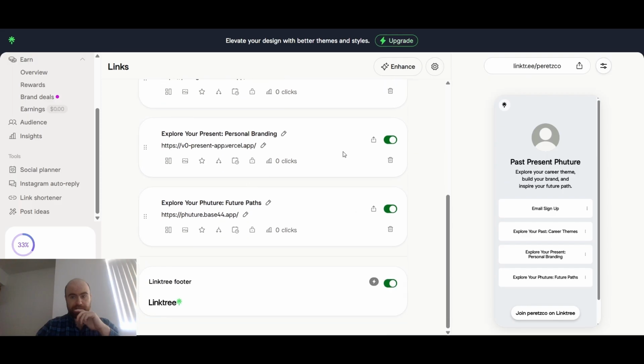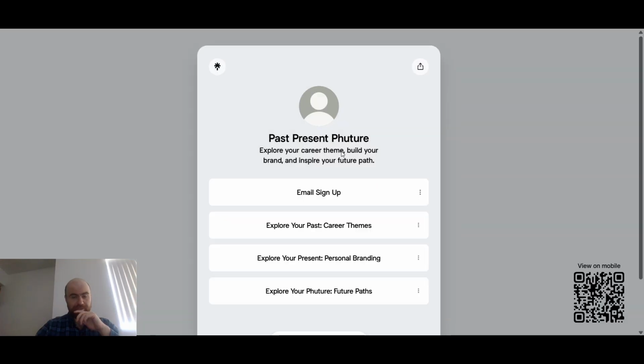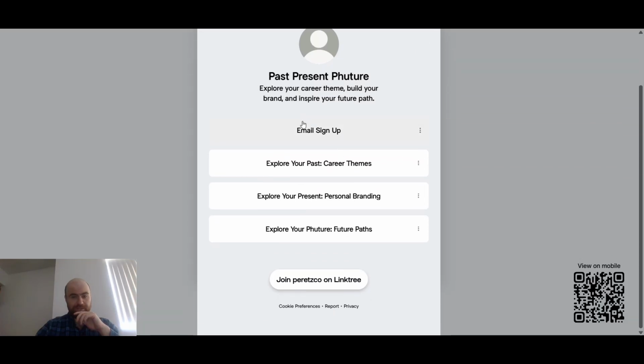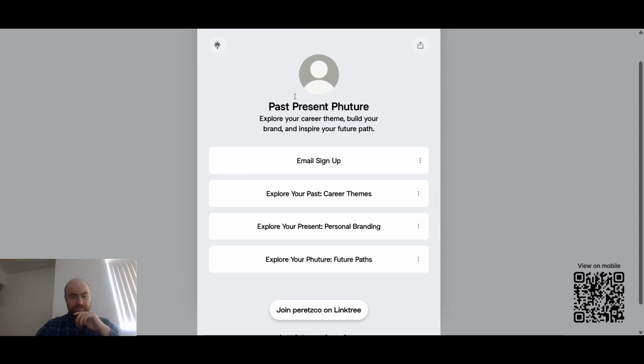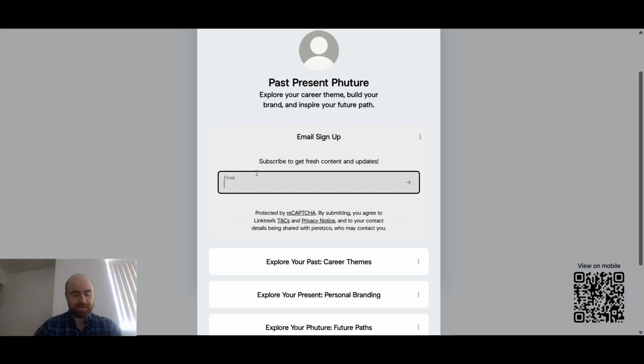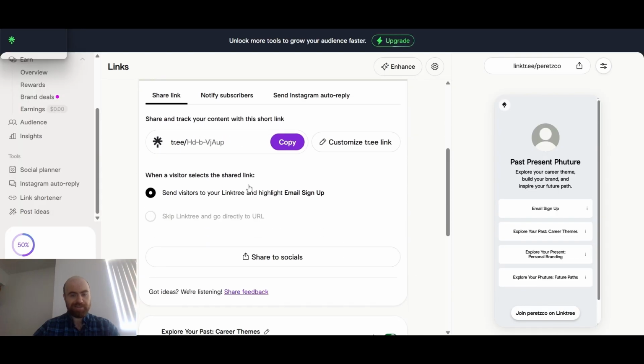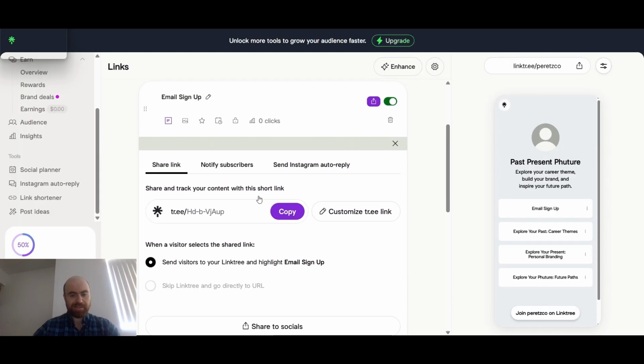Let's take a look. Let's preview this. Let's see what this looks like. Okay. Email sign up. How's it look? Go ahead and say email. Subscribe. Let's say I just test this out. Okay, we tested it. Thanks for signing up. Here's a cool feature. You can send like to highlight a certain section. That's pretty cool. I like that.